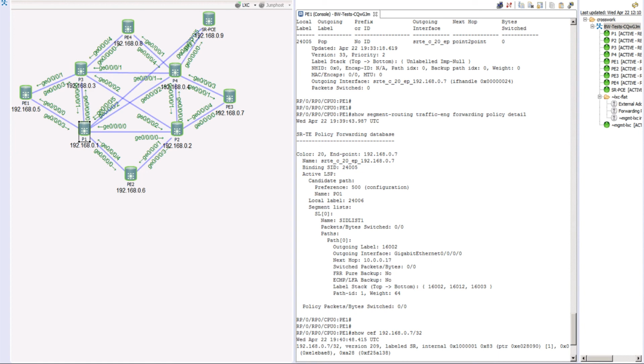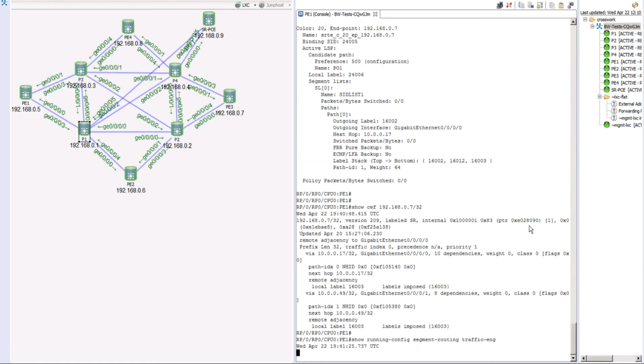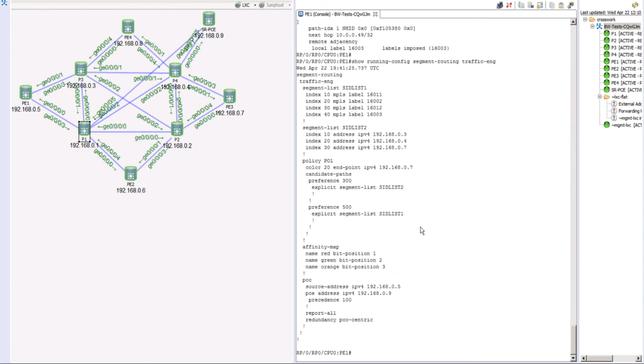So we just saw an example of SR-TE using an explicit path, where we configured multiple candidate paths. Let me quickly do a show run segment routing traffic engineering. We configured multiple SID lists based on any of these labels as well as IP addresses, and then we are consuming them within our policy.